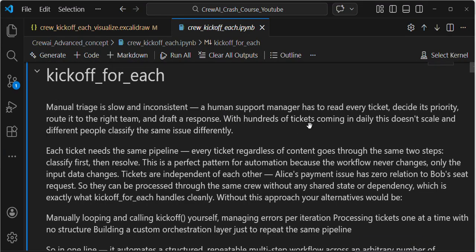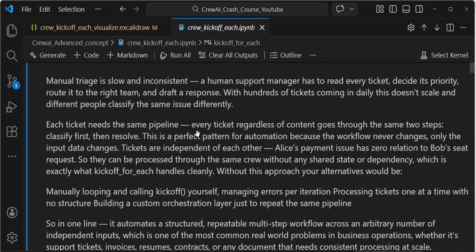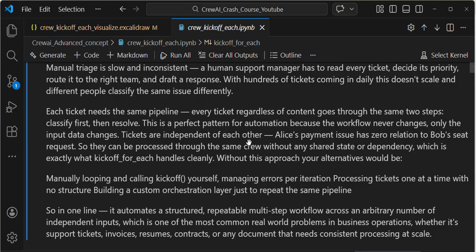A human support manager has to read every ticket, decide its priority, route it to the right team, and draft a response, with hundreds of tickets coming in daily. This doesn't scale, and different people classify the same issue differently. Each ticket needs the same pipeline. Every ticket, regardless of content, goes through the same two steps: classify first, then resolve. This is a perfect pattern for automation, guys, because the workflow never changes.